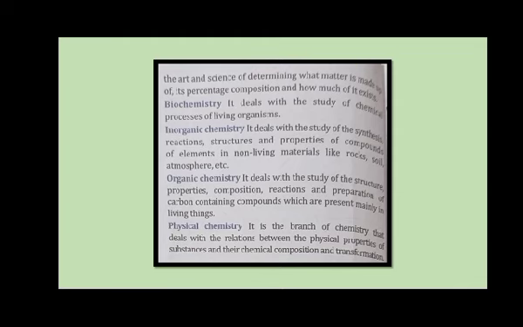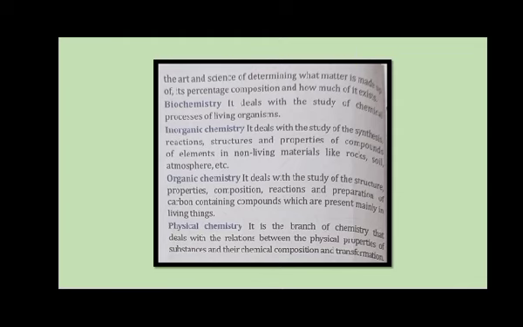So carbon dioxide is not studied under this, because that is present in the atmosphere and that is non-living. So organic chemistry contains carbon containing compounds which are present mainly in the living things like carbohydrates or hydrocarbons.